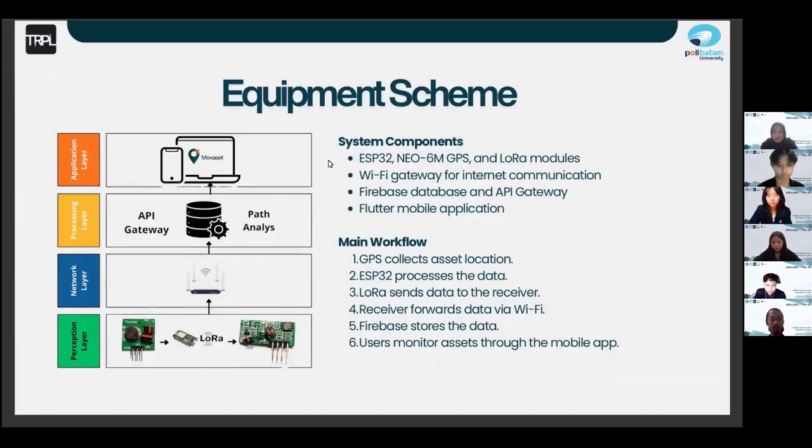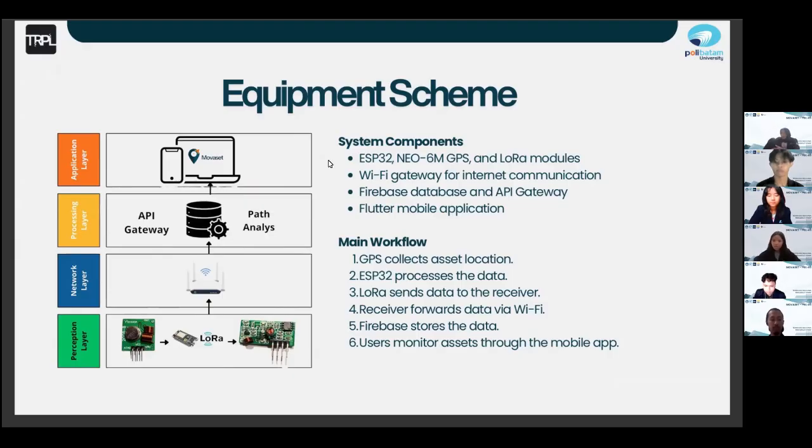Okay, moving on to the physical setup. Our system relies on low-power, long-range hardware. The workflow follows six straightforward steps. First, the GPS tracks the asset and the local ESP processes the coordinates. Next, LoRa transmits the data over a long distance without needing cellular data.